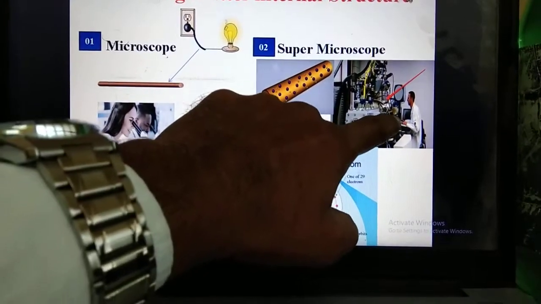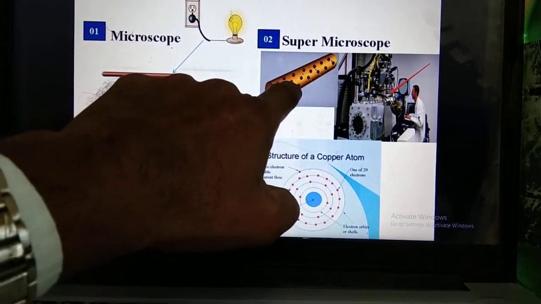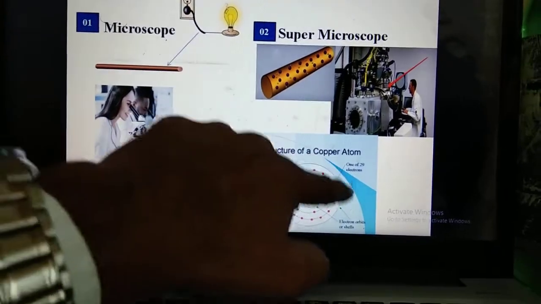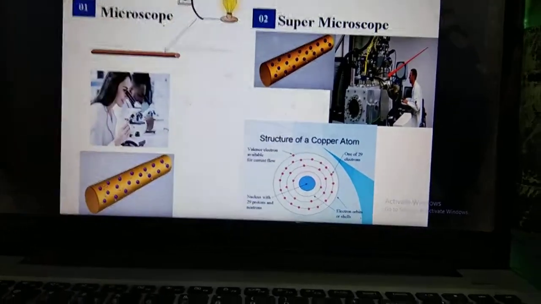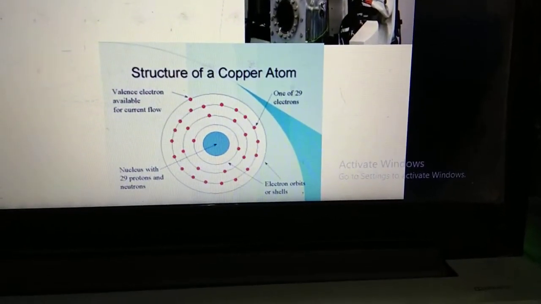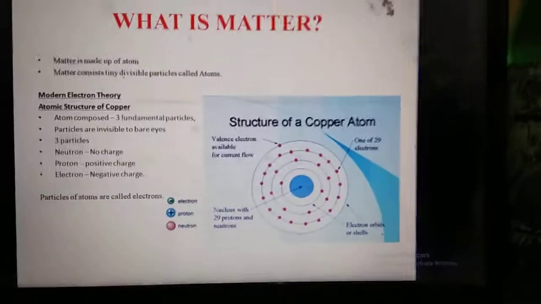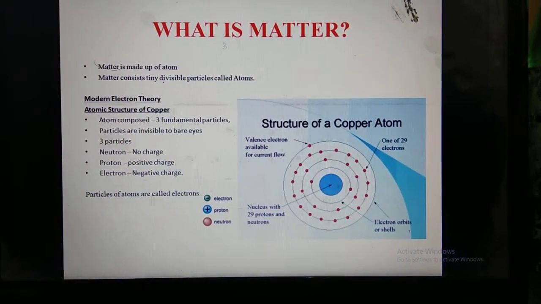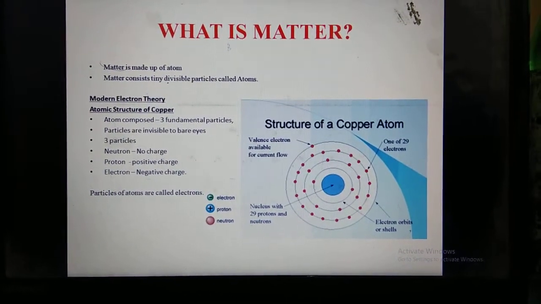When we watch this picture through the super microscope, we get this type of atomic structure of copper. So today we are going to discuss the topic: the atomic structure of copper. Matter is nothing but what?